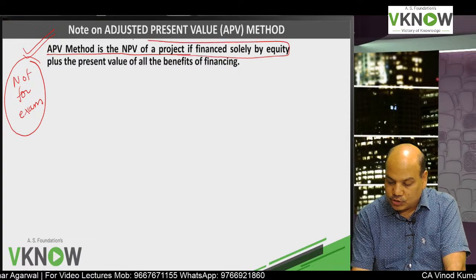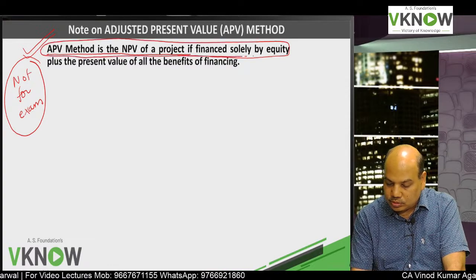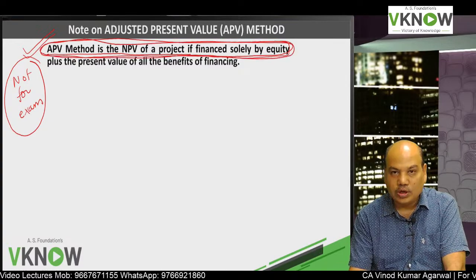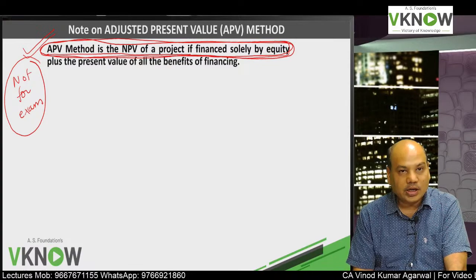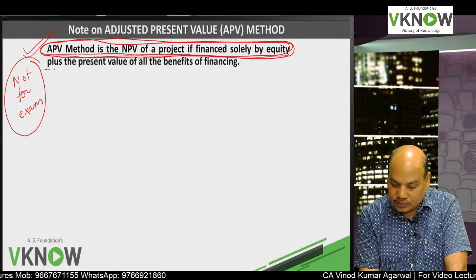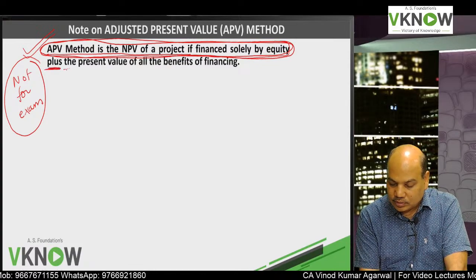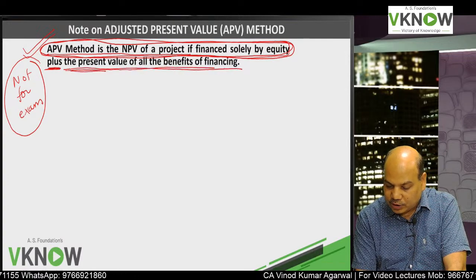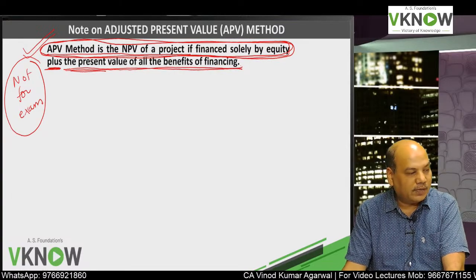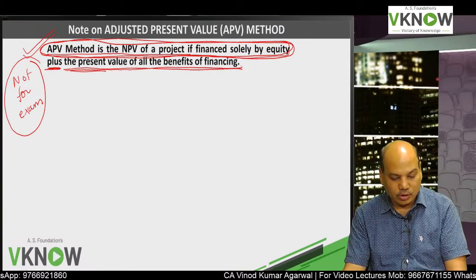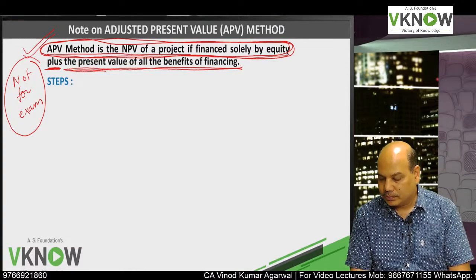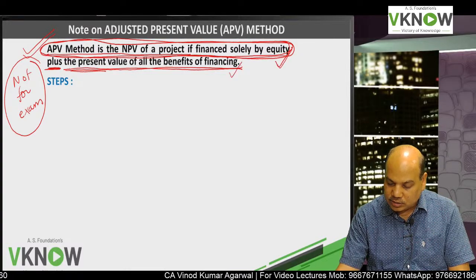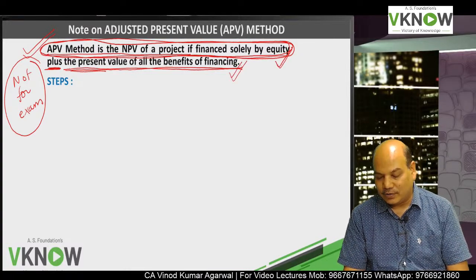So first you assume, first you dream as if the project is financed solely by equity and calculate NPV. But if the firm is using debt, the NPV will be higher to the extent of the present value of all the benefits of financing. So that is APV method: NPV assuming equity financing plus benefits of debt financing.